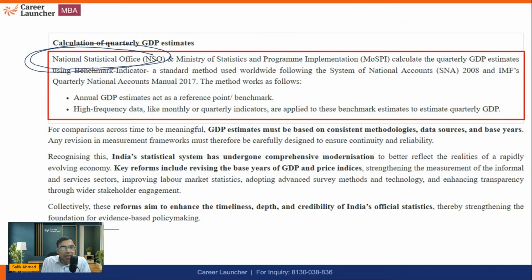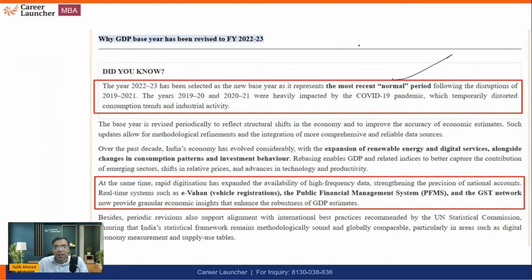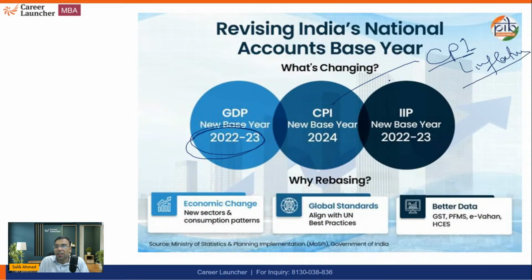The National Statistical Office, NSO, I've told you, these are asked in exams. MOSPI, the Ministry of Statistics and Programme Implementation, comes up with GDP estimates quarterly. I've told you quarter 1, quarter 2, quarter 3, quarter 4. These are the things you should know. So, GDP base year revision 2022-2023. CPI, that is Consumer Price Index, is used to calculate inflation in India. We have the Consumer Price Index and the Wholesale Price Index. The new GDP base year is 2024, and IIP is the Index of Industrial Production.